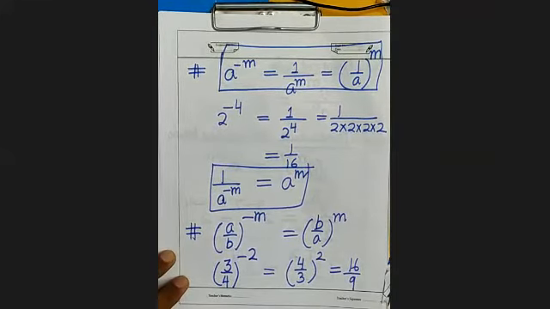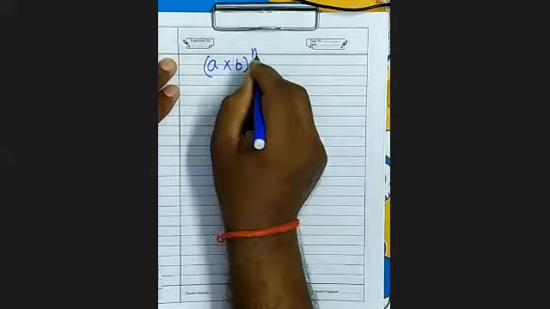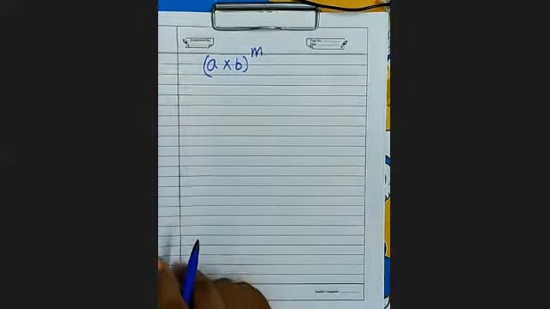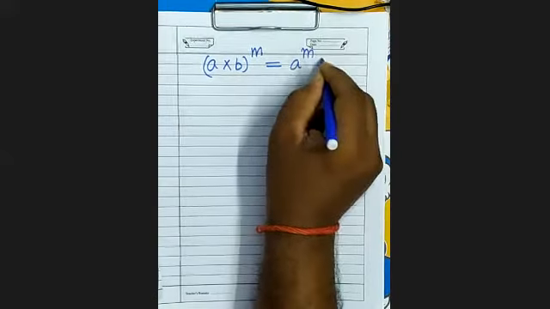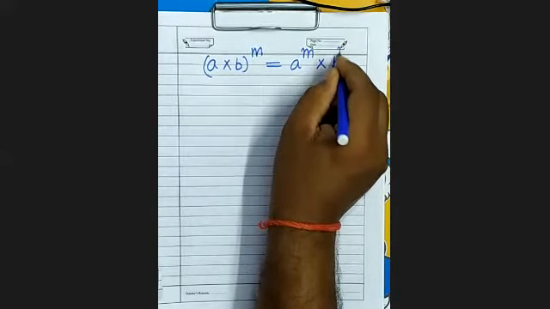Now see here. Suppose it is a into b whole to the power m, then it will be a to the power m into b to the power m.